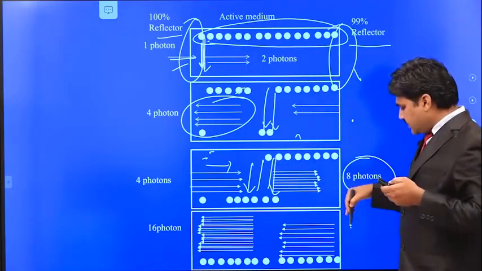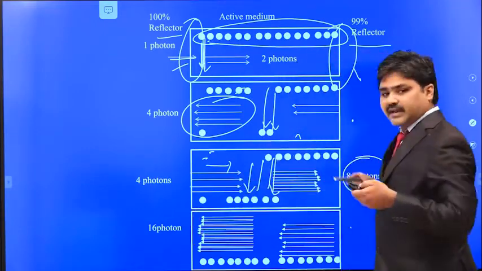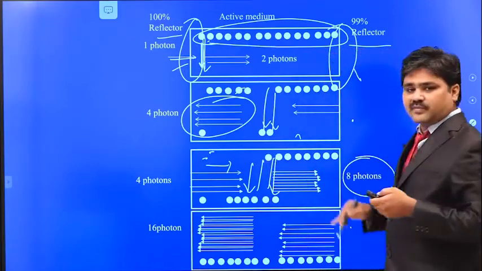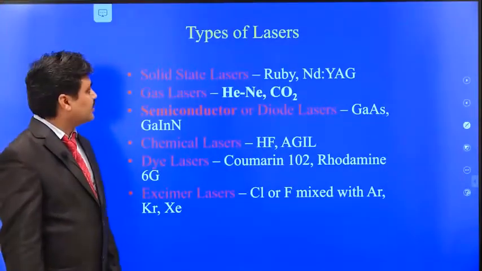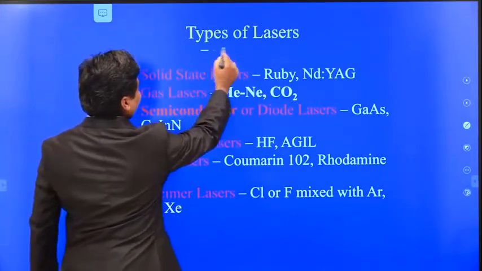Okay, again this is a mirror, it will reflect back and it will give the 16 photons. So by reflecting again and again inside the cavity, we can get many photons. Okay, so depending upon the active medium, we have classified these lasers into several types.